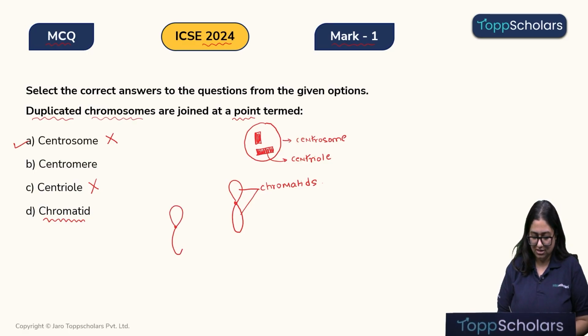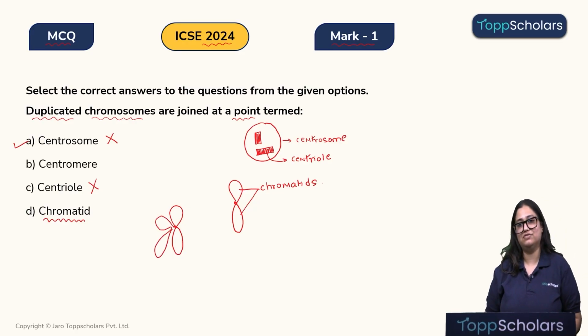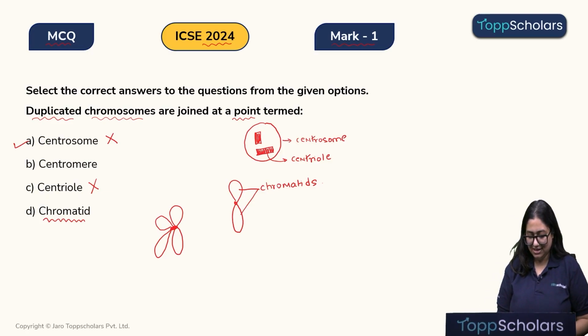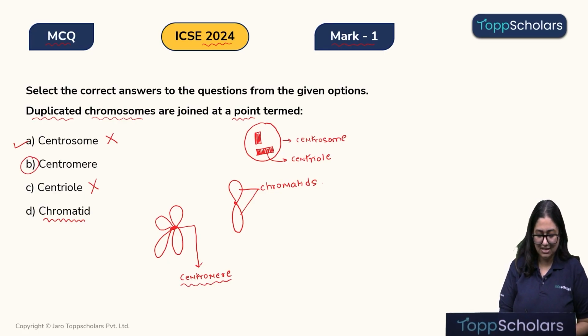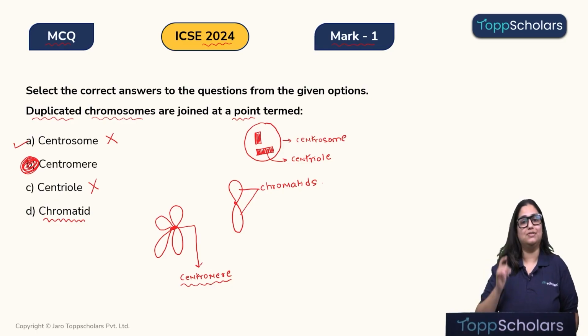So this is the complete chromosome and this is its duplicated part which is formed during cell division. So the point where both of them are connected or joined with each other, this point, children, is our centromere. Therefore, the correct answer is option B, that is the centromere.